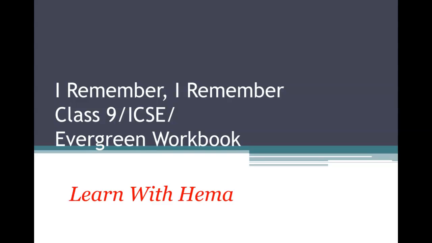So let's move quickly with the MCQs of the workbook, which is on page number 36 of your book. Let's see question number 1. What is the rhyme scheme used in each stanza of the poem? Options are A, B, C, D, E, F, E, B, A, B, C, B, D, E, F, E, C, A, B, C, B, B, D, E, F, and D option, A, B, C, B, D, F, E, E. So the correct answer is option number B, that is A, B, C, B, D, E, F, E.